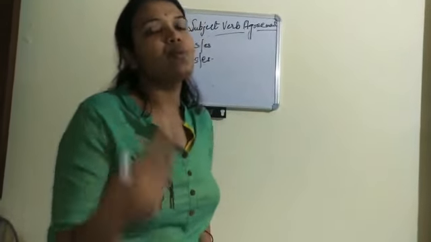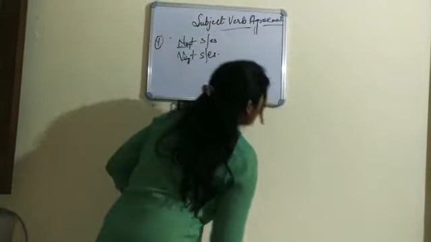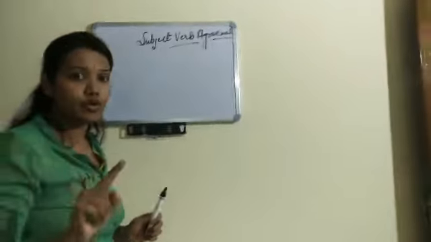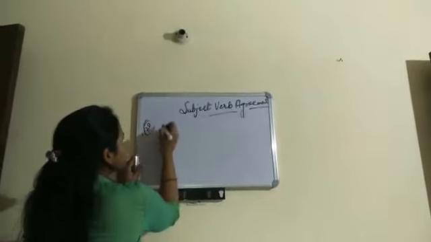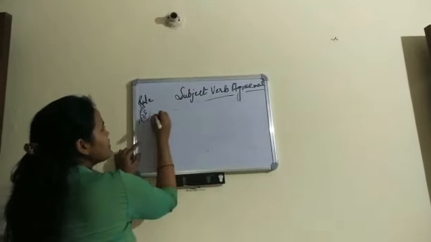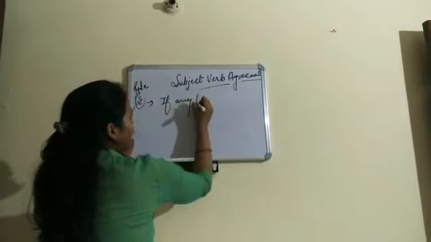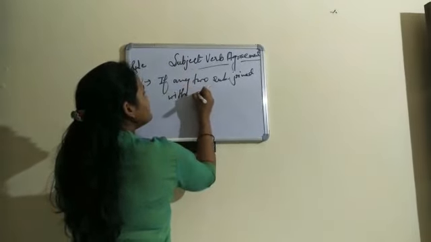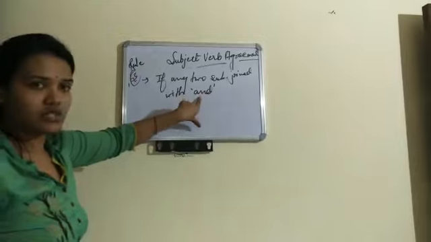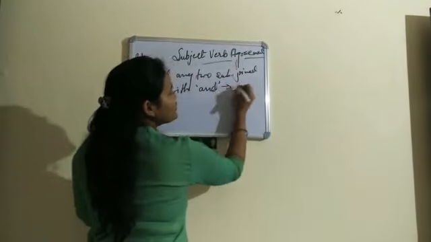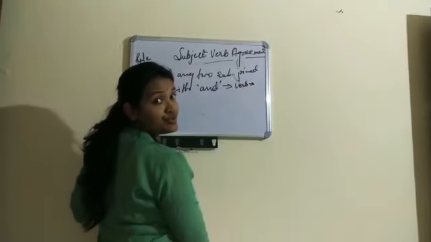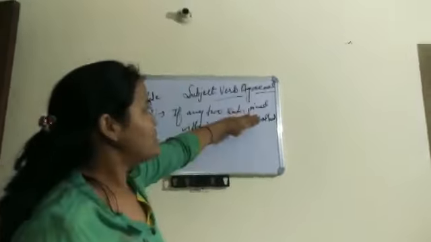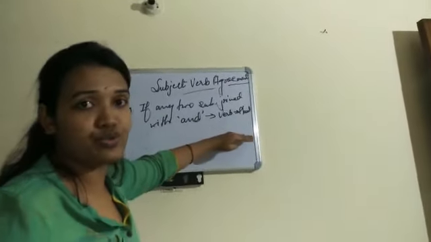If we have a plural subject, the verb should be plural. Let's move on to the second rule of the topic, and it is very important. You should remember it. Rule number 2 says: if any two subjects are joined with "and," the verb which we are going to use should be plural.